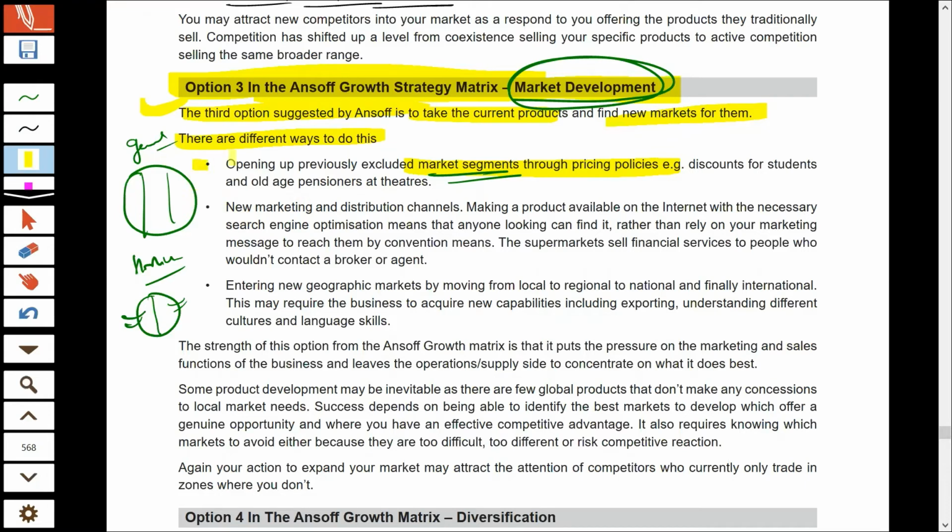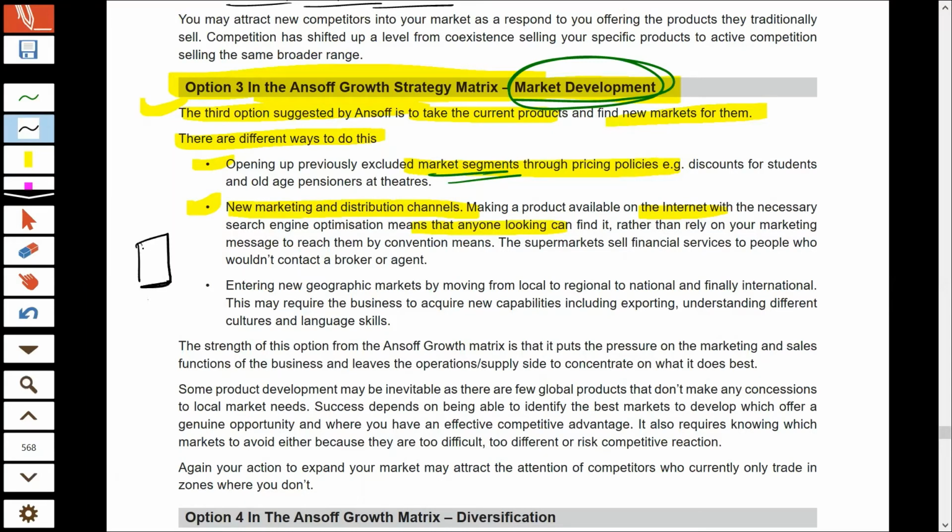The second case of market development is launching a new market or distribution channel. So supposing you were previously selling your product only through traditional, physical shops, but if you now start selling your product through the internet, online also, that is also a category of market development, because this will definitely add new customers to buy your product.